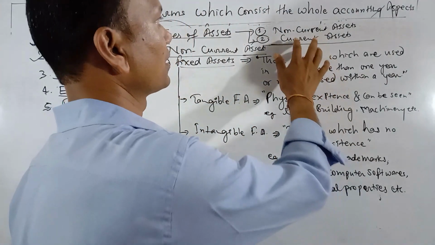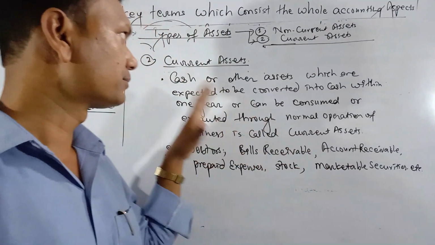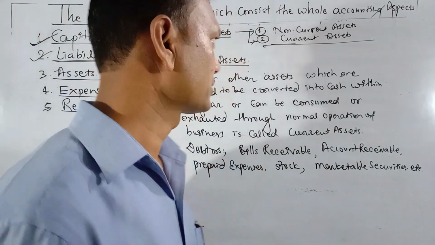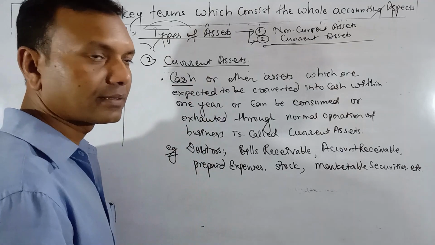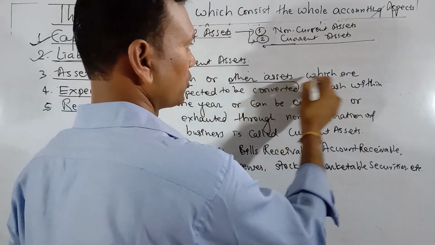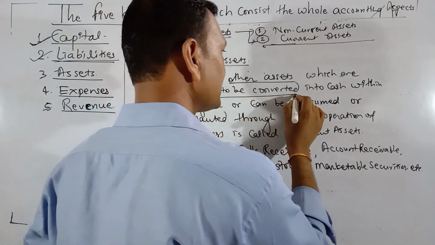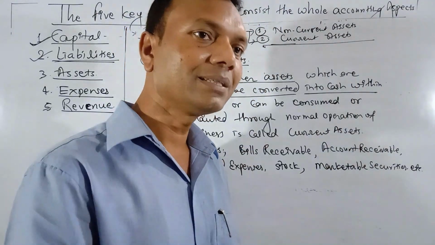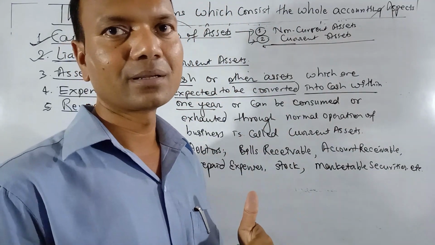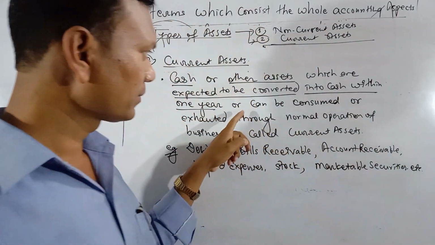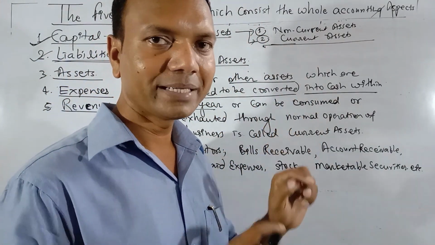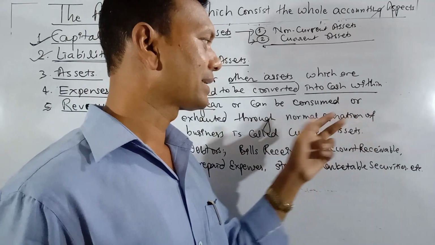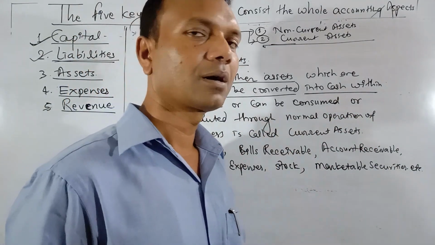Okay, now see the current assets. What is a current asset? Just the opposite of non-current assets. Cash is a current asset, or other assets which are expected to be converted into cash within 1 year, then that is a current asset. Another concept: or can be consumed. If it will be used completely or exhausted through the normal operations of the business, then that is also a current asset.